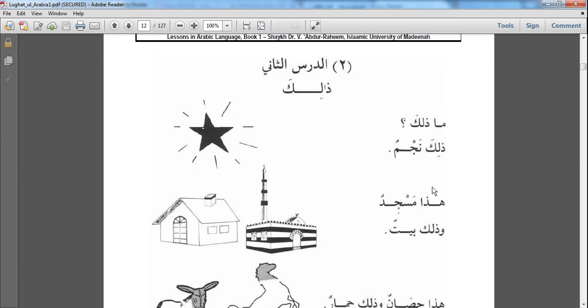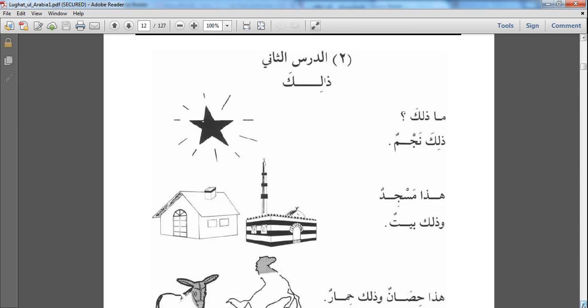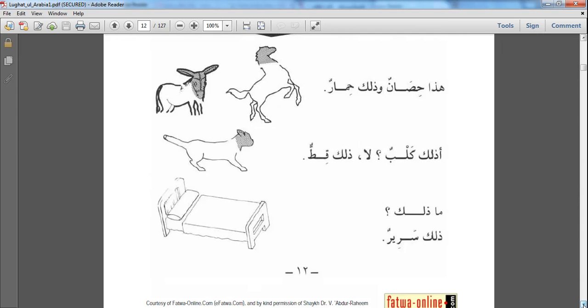Dhalika najmun, that is a star. Hadha masjidun wa dhalika baytun, this is a masjid and that is a house. Hadha hisanun wa dhalika himarun, this is a horse and that is a donkey. Adhalika kalbun, is that a dog? La dhalika qittun, no, that is a cat.